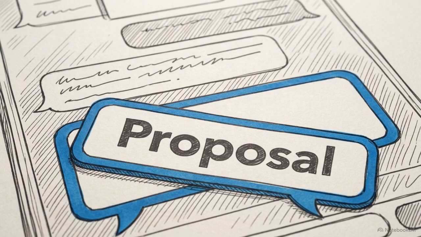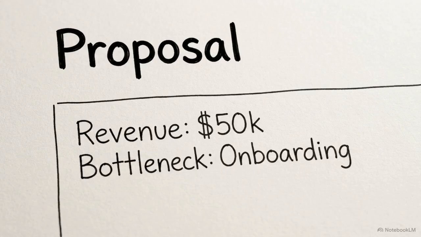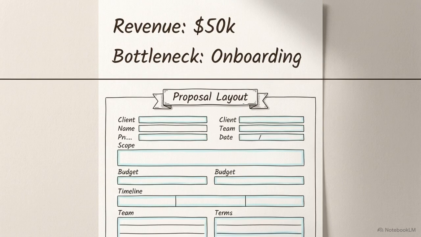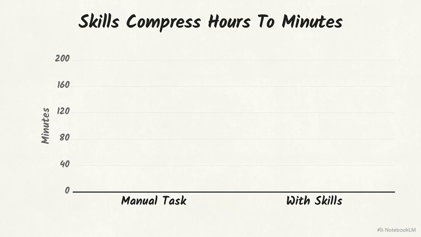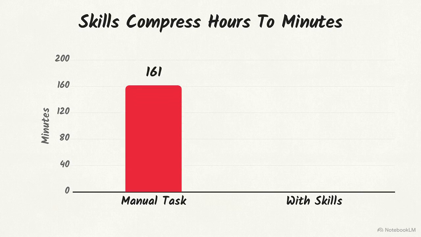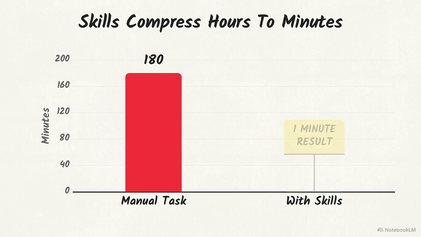Let's test it. Go back into your chat, type the word proposal, and paste in a few raw details about a new client's current revenue and specific bottlenecks. The AI bypasses normal text generation. It reads the raw data, applies your skill instructions, and instantly constructs a perfectly formatted, downloadable document ready to send to the client. Mastering skills compresses a multi-hour administrative formatting task into a single keystroke. You handle the strategy, and the system handles the heavy lifting.